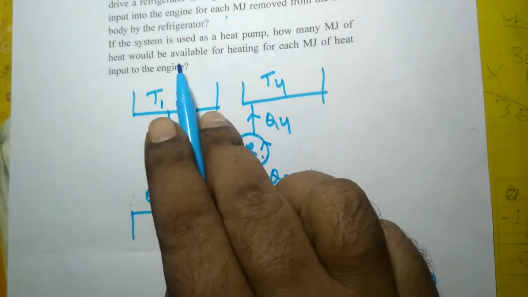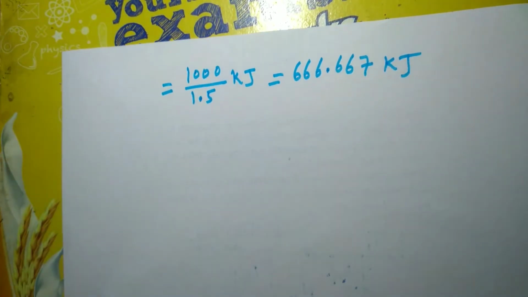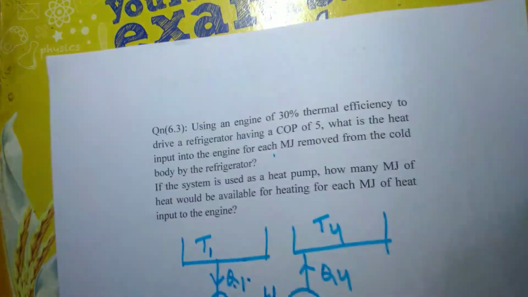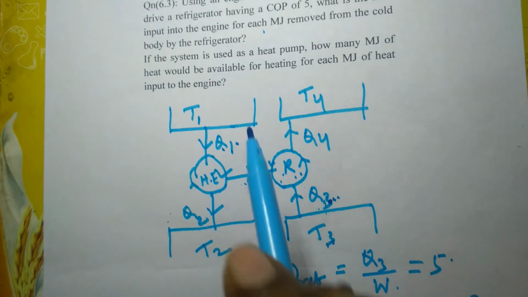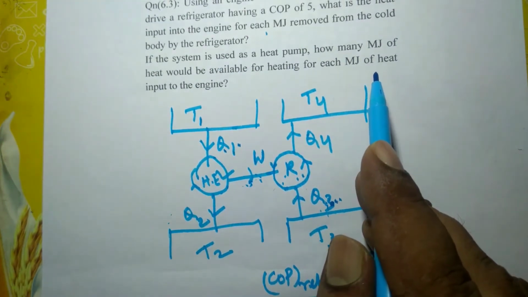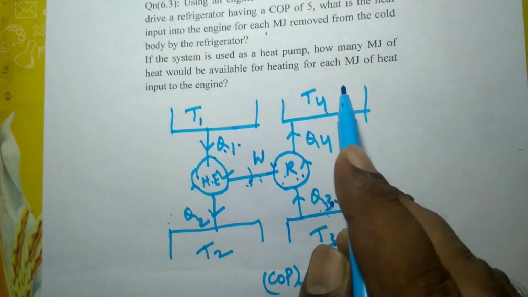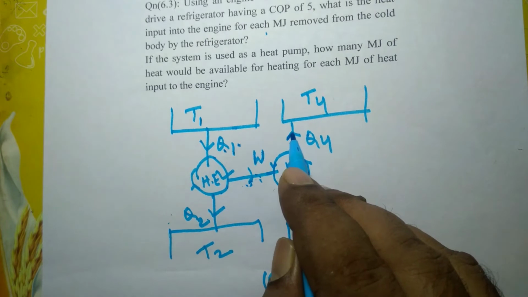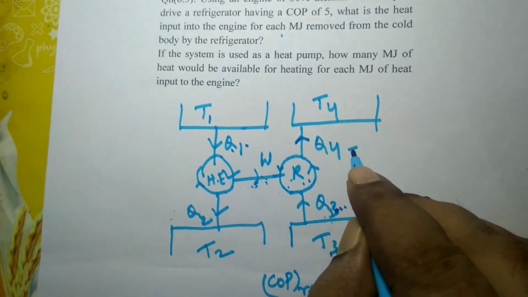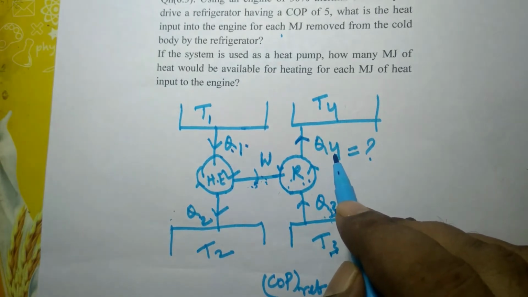And the first answer to the first bit is 666.667 kilojoule. In terms of megajoule, it will be 1 upon 1.5. So if the same system is used as a heat pump, we know that a refrigerator can also be used as a heat pump. How many megajoule of heat would be available for heating? So what will be the value of Q4? That has been asked. This is the heat energy available for heating.